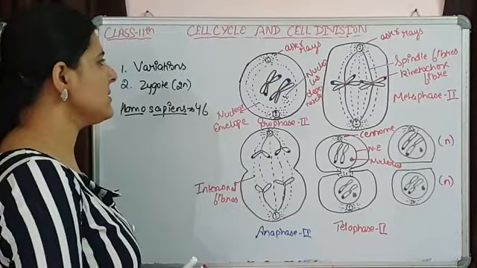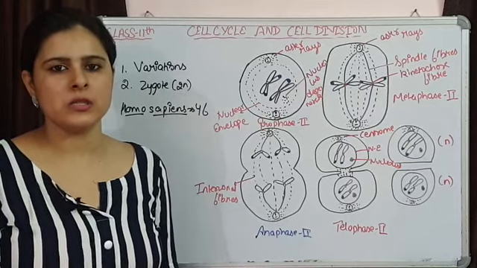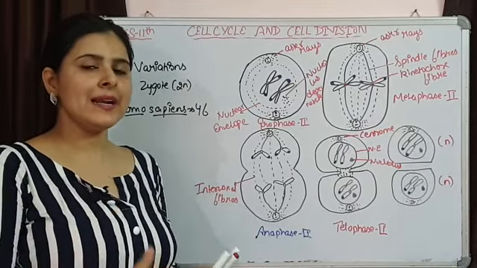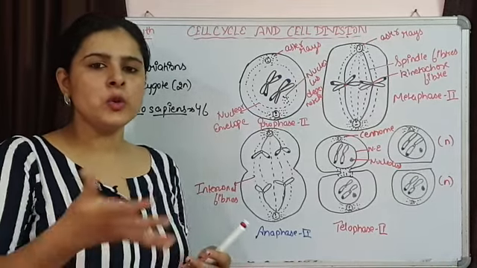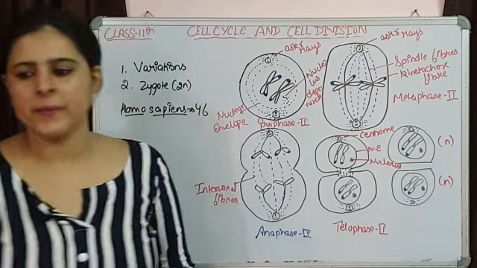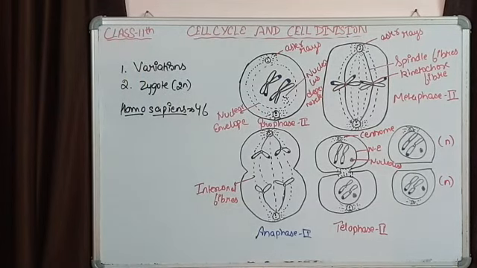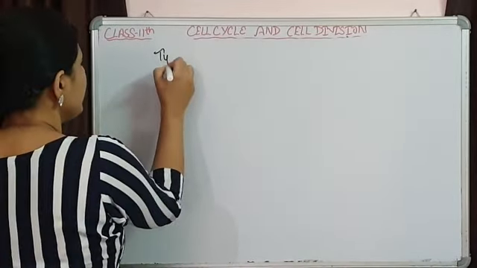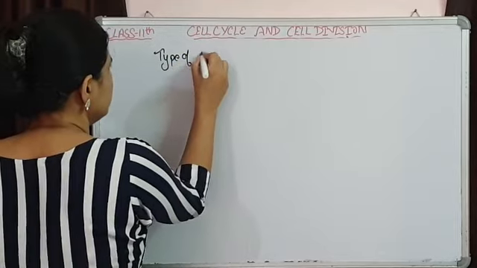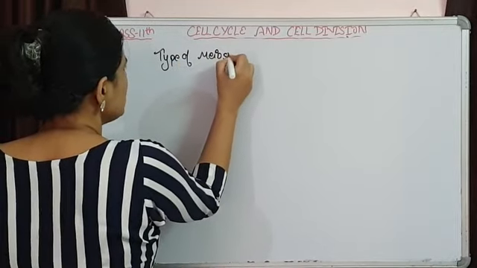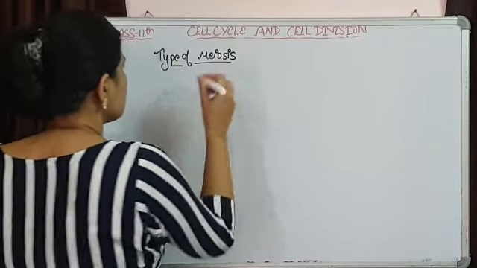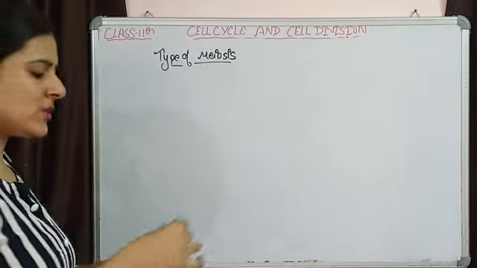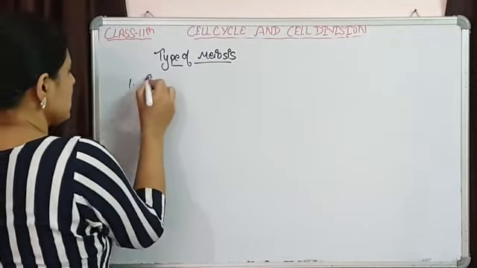Now let's understand a few types of meiosis, on the basis of at what stage meiosis is occurring. So, types of meiosis, on the basis of when this meiosis is going to happen. First one is gametic meiosis.